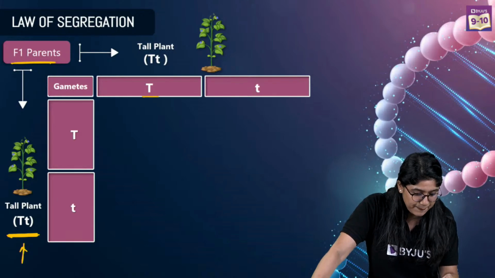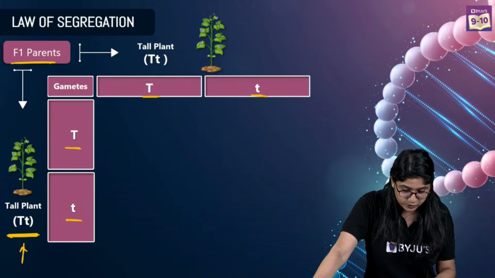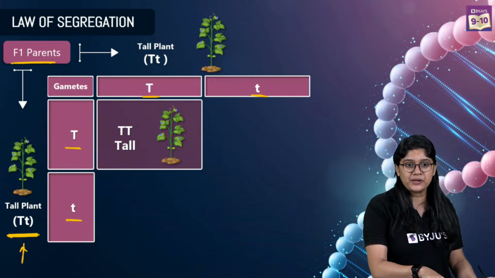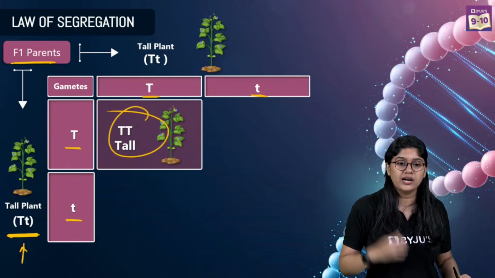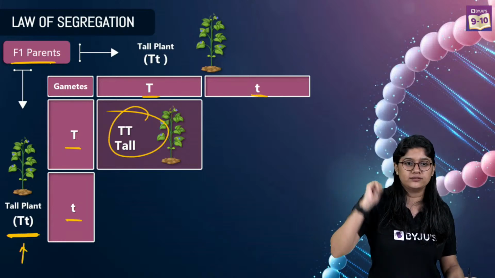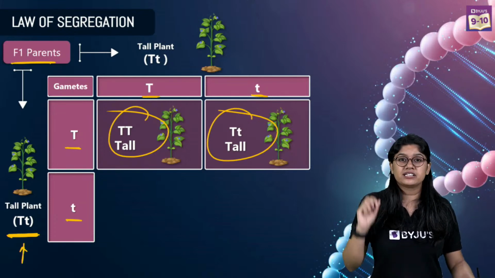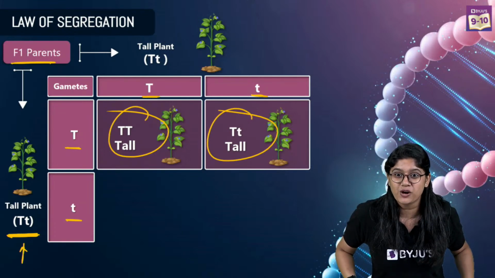Right? See, capital T over here and small t. Capital T and small t. Both the parents are the same. But you know what wonders will be happening? See over here, capital T and capital T, both the plants, both the alleles are capital, so what is the plant's height? Tall. Okay, let's see this. Here we have again capital T and small t.